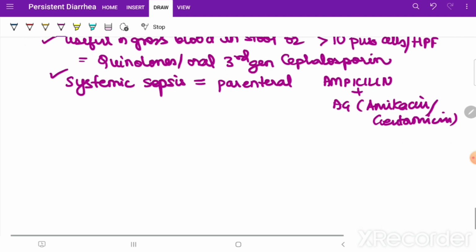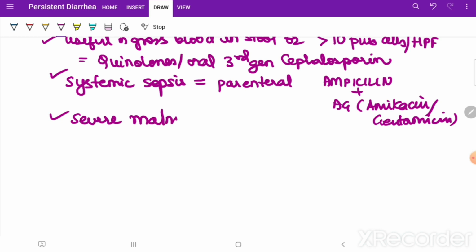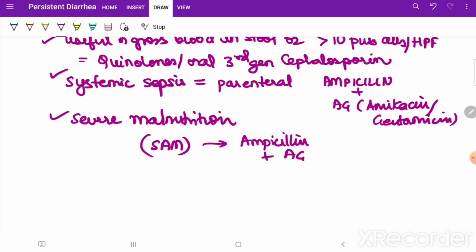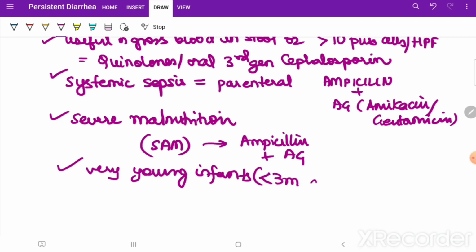Okay, and then severe malnutrition. If there is severe malnutrition in the child, that is a SAM child who's coming with persistent diarrhea, same thing, ampicillin plus amikacin, that is an aminoglycoside, you should give. Okay, and in very young infants, that is less than 3 months of age, okay.